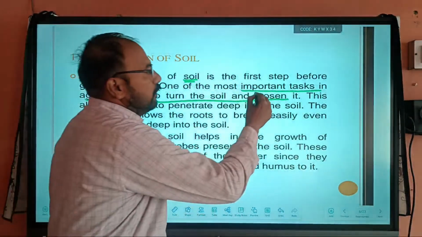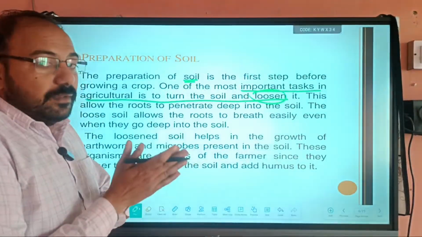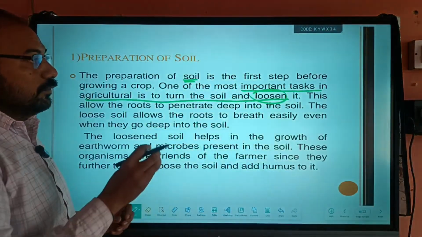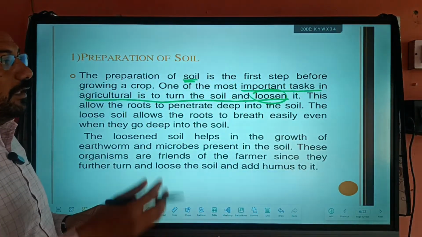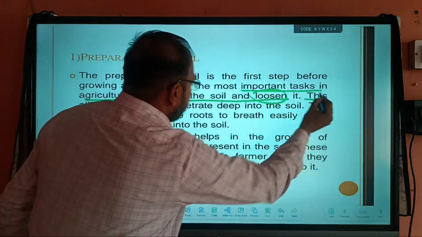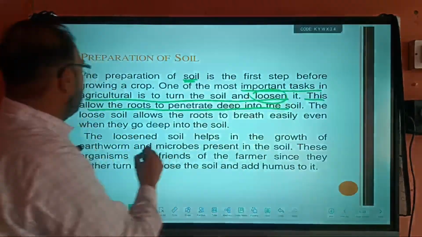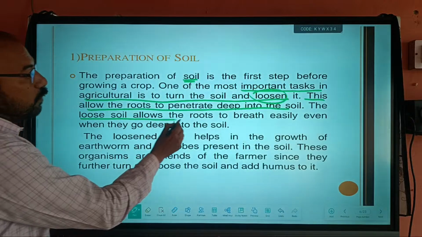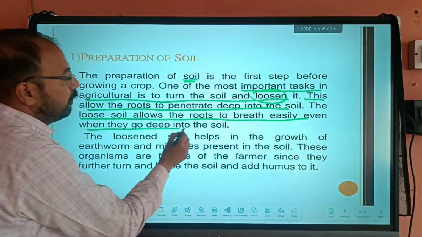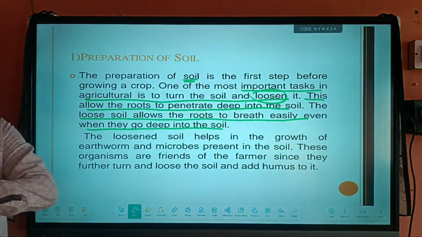Porous means there is some distance between the particles of the soil, so that small plants like wheat plants come outside easily. This allows the roots to penetrate deep into the soil, and loose soil allows the roots to breathe easily even when they go deep into the soil. Okay, thank you.